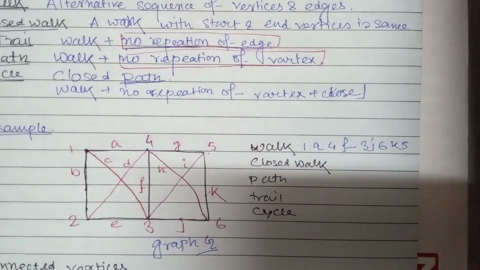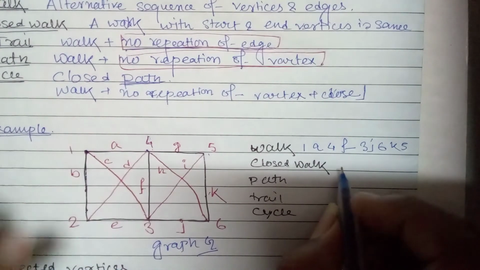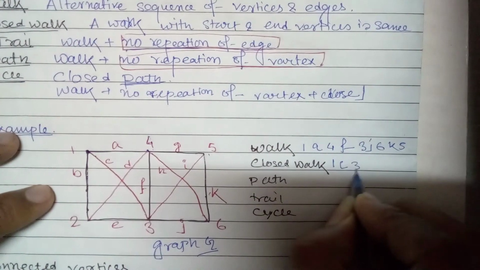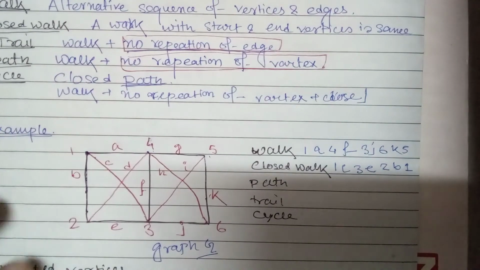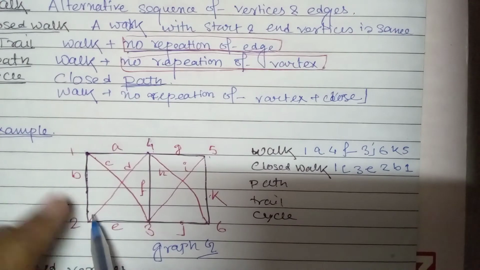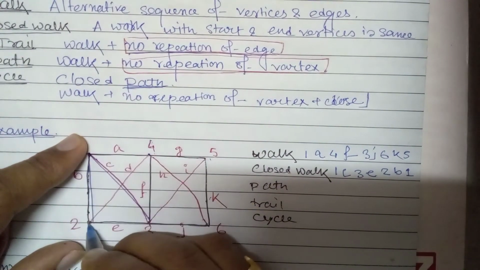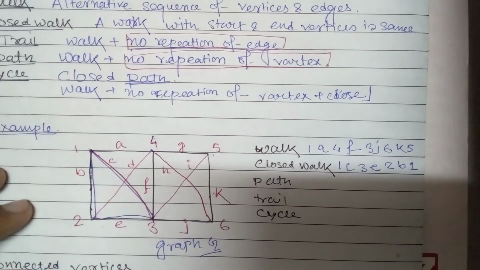Now we need a closed walk. Closed walk means the first vertex and the end vertex must be equal. So we can say one simple closed walk like 1 C 3 E 2 B 1. So this is a closed walk. We are just focusing on this area.